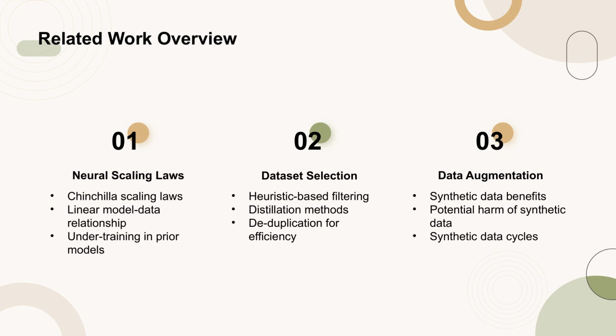For dataset selection, heuristics like Reddit Karma and document filters are used, while methods like DSIR, Xie et al., 2023, and deduplication, Abbas et al., 2023, improve efficiency. Data augmentation studies show both benefits, such as improved performance on reasoning tasks, Gunasekar et al., 2023, and risks, like mode collapse after multiple synthetic data cycles, Alemohammad et al., 2023.